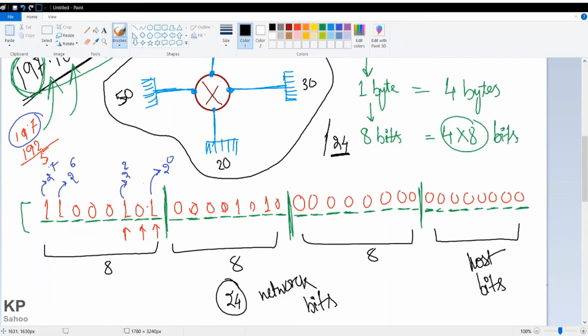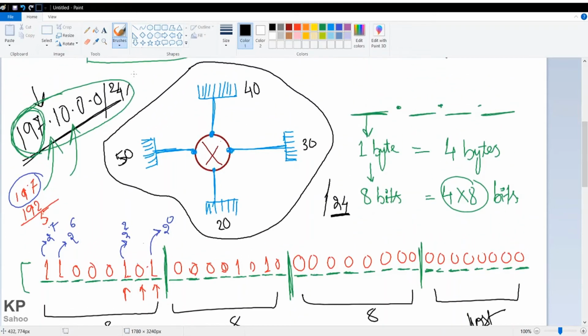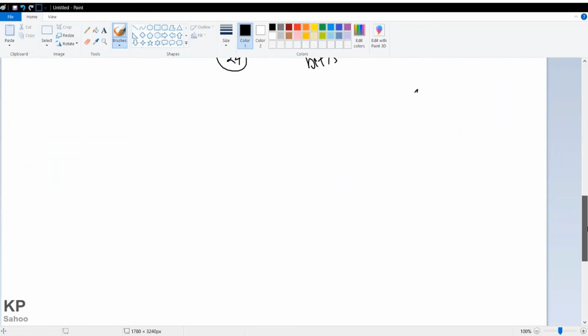So I have to change only the host bits. Remember one thing: in place of a C class IP, if you get a B class IP, the CIDR will be /16. So you can change this part as well as this part. You get 16 host bits that you can change. But here we have only a C class IP, so we can change only this part for our subnetting.